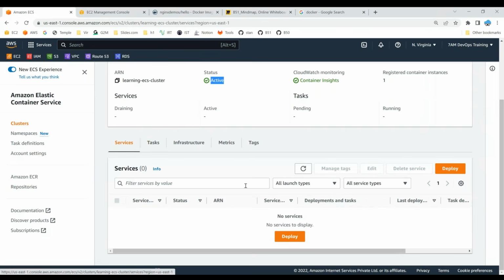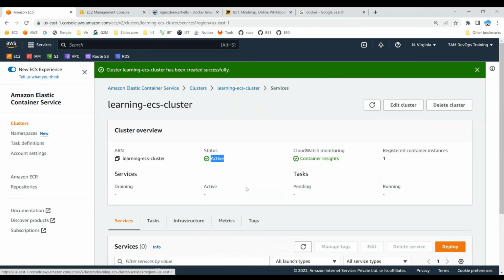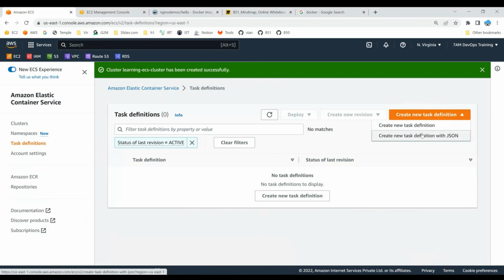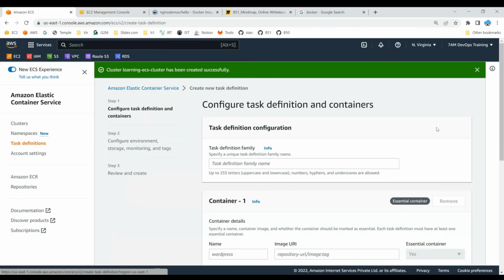Now I would like to run some container workloads on top of this cluster. If you want to run any sort of cluster task, you need to tell what container image to use and what the CPU and memory requirements are for this task. All such things need to be defined. In the same left pane, you have an option called task definitions. You can click task definitions and create a new task definition. You can either provide the JSON or do it manually. So let's create a task definition. I would like to name it task Nginx task definition.